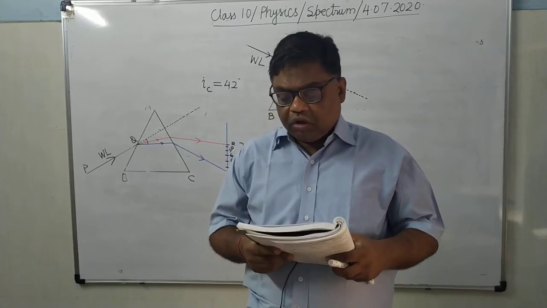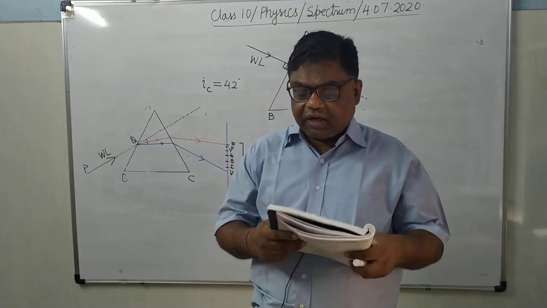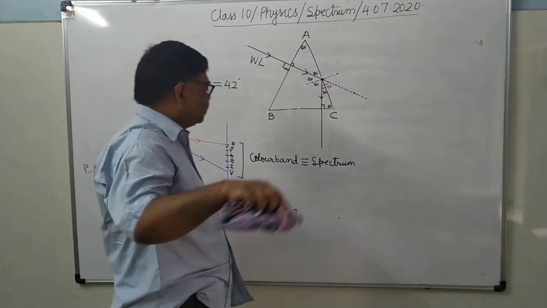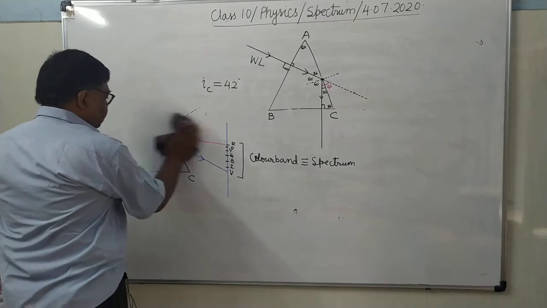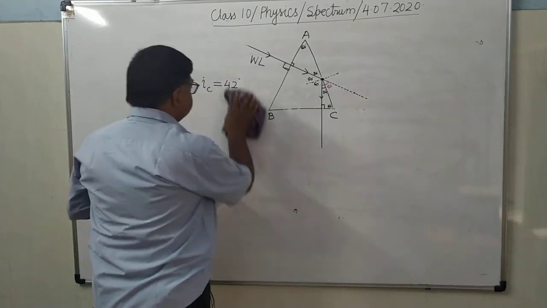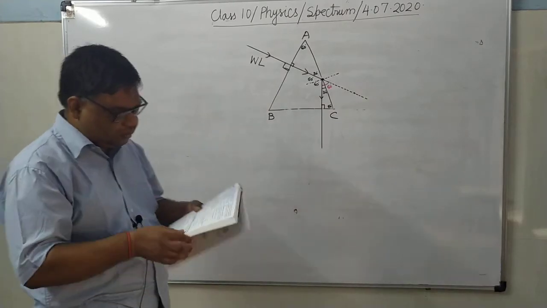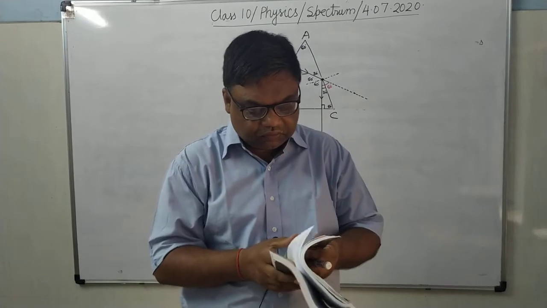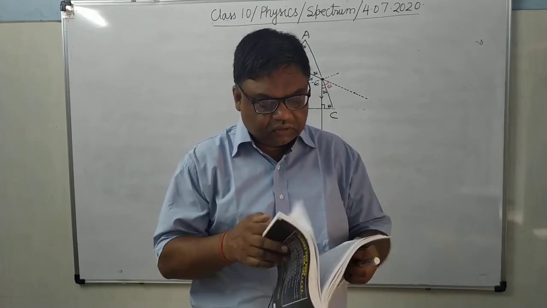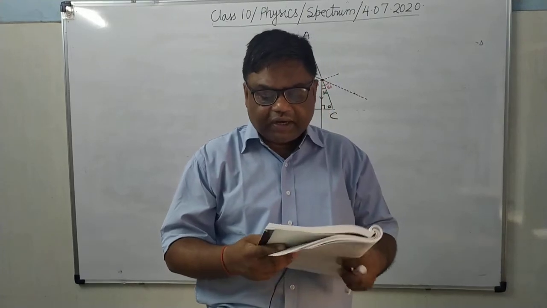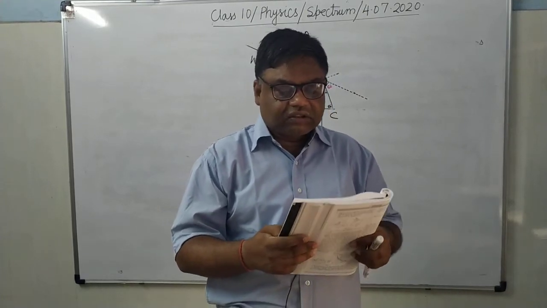Question number 4. The frequency of violet light is 7.5 into 10 to the power 14 Hertz. Today I will discuss the exercises also. This exercise I will discuss. The frequency of violet light is this, and find its wavelength.